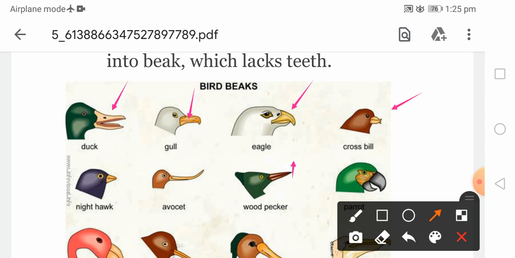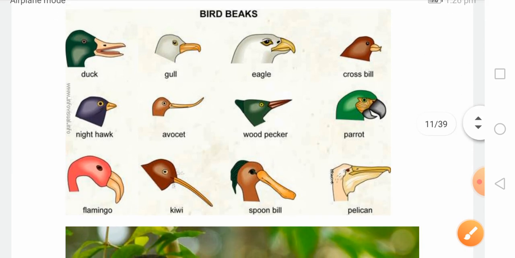We know the sparrow's beak is different, the parrot's beak is different. So beak modification takes place according to food availability. Here, the avocet, you can see this particular bird has a very long beak. The woodpecker has a different type of beak.